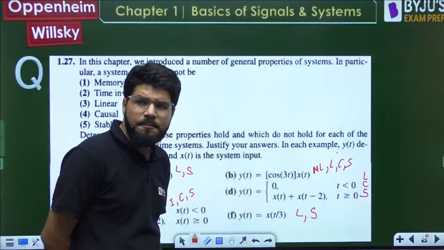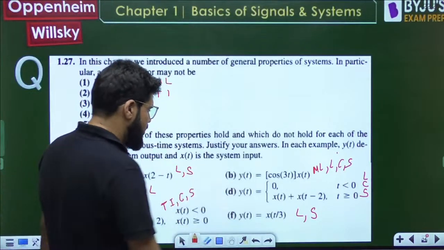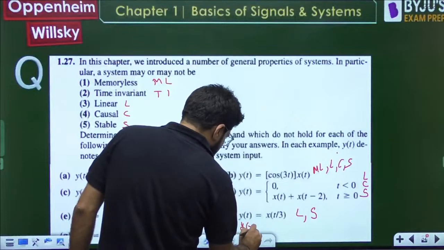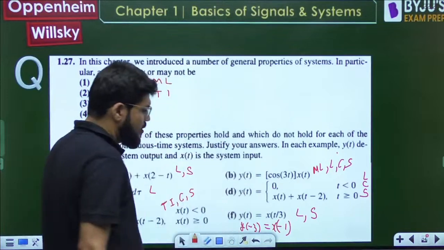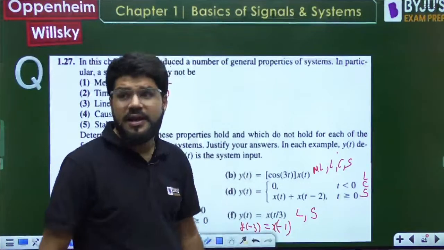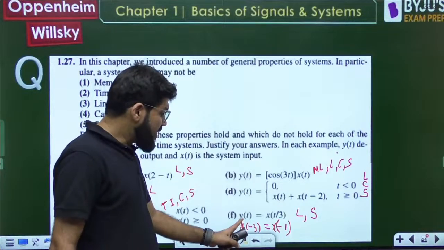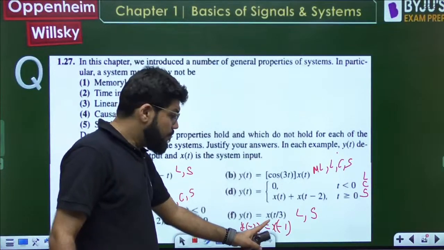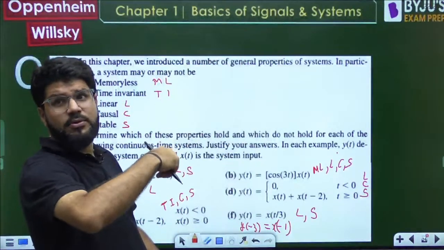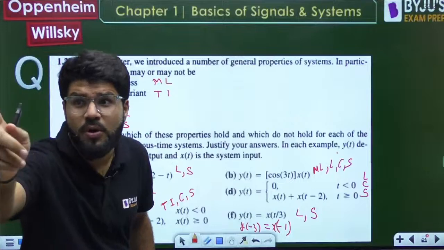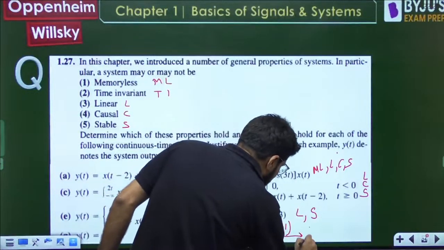Stability hai. Causality, can there be future? Y(-3) negative. See, when you think about especially scaling questions and all, think about negative time also. Okay, y(-3) is x(-1). So if you are calculating at -3, -1 तो बाद में आएगा ना, negative time. You are calculating at -3, but -1 is future. So it is not causal. That's what I'm telling. This one is future.